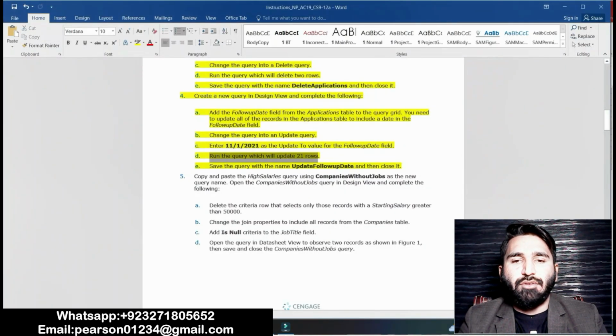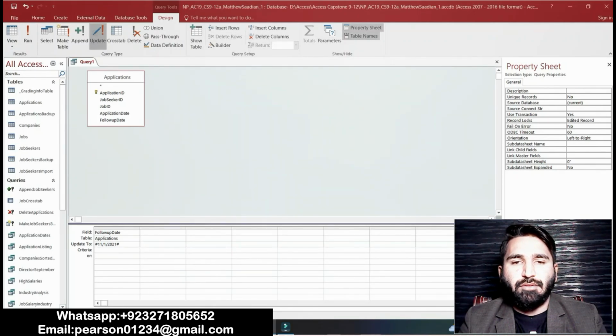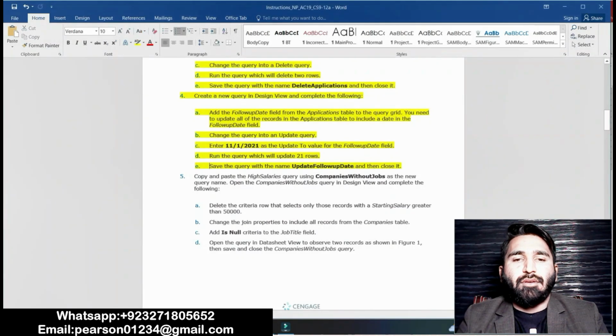Point D is that run the query which will update 21 rows. Okay, update and run this query, update 20. It's done now. Point D is completed.